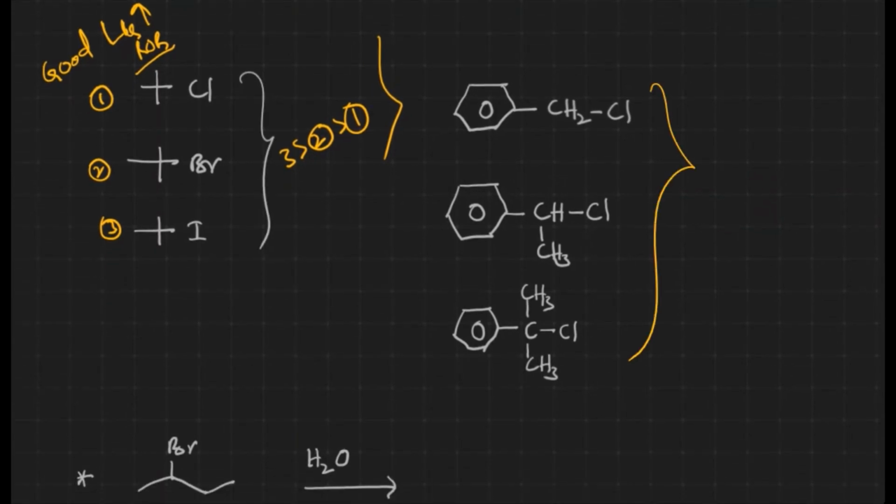Now let us take these three also. I have already mentioned that the rate of the reaction directly depends on the stability of the intermediate. What is the intermediate here? Here it is going to be the carbocation, right? Now we have a primary carbocation generated during the reaction, secondary, and tertiary. Which carbocation is going to be more stable? We know that tertiary is greater than secondary is greater than primary. That's what the reactivity is also going to be. Let me give the numbering 1, 2, 3. Reactivity is going to be the third one greater than the second one greater than the first one. This is the reactivity order.